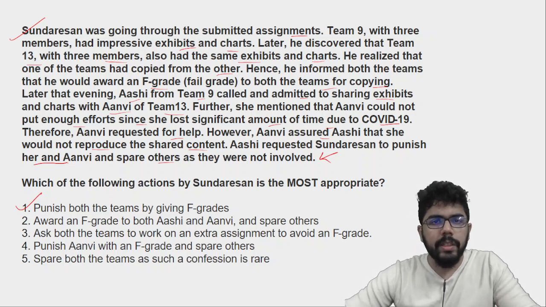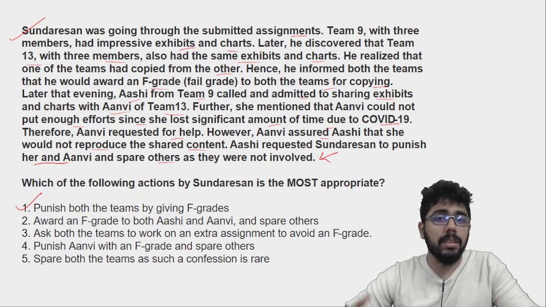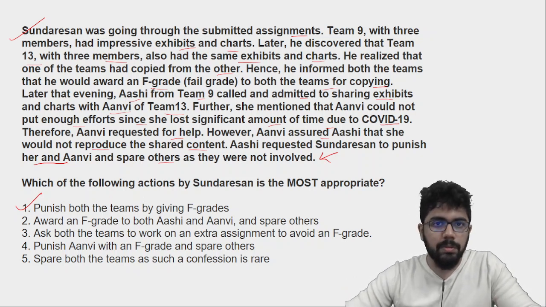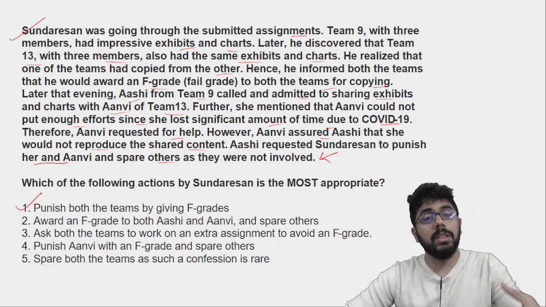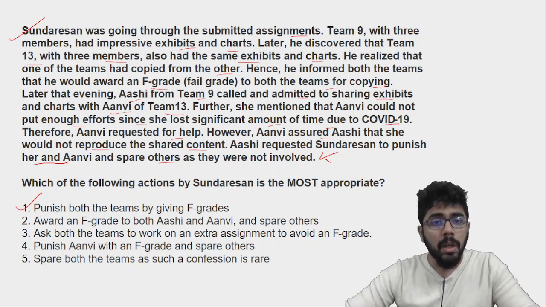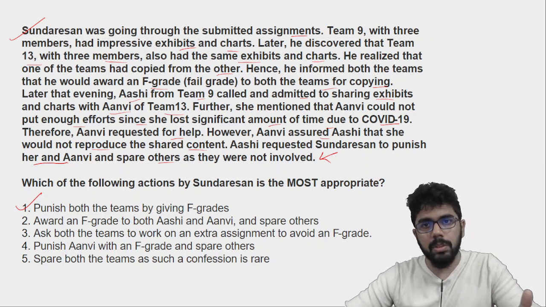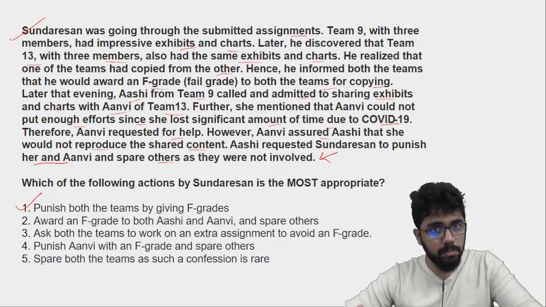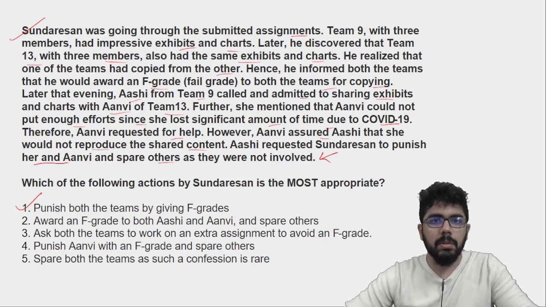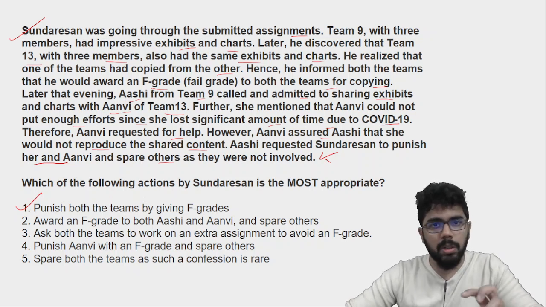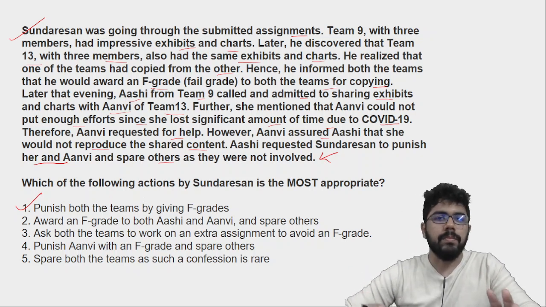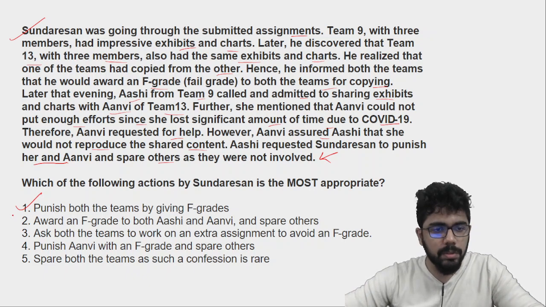If that was the case, they could have approached Sundarsan and asked him for an extension of the deadline because COVID-19 तो सबके लिए था. If they could do it, why couldn't you do it? अगर कोई वैसे स्पेशल केस है तो you could have directly communicated with the faculty rather than cheating. And the team, you are responsible for your own team. अगर तुम कुछ गलत कर रहे हो तो the consequences have to be faced by the team, not you. That's the meaning of team spirit. जब अच्छा होगा सबके लिए अच्छा होगा, जब बुरा होगा कोई एक के लिए बुरा होगा, no, it has to be the team. So even if you have done the mistake, the team is going to suffer for that. That is the meaning of teamwork. So that is option 1.